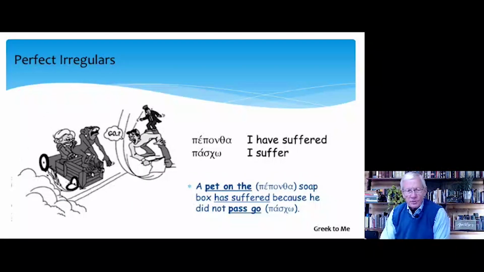All right, pasco, I suffer. The perfect here is pepontha, I have suffered. So what do we have here? A pet on the, for pepontha, has suffered because he didn't pass go. And pass go reminds us of the verb pasco.